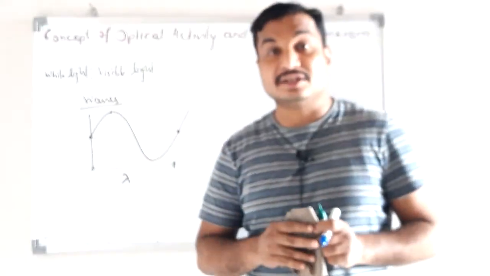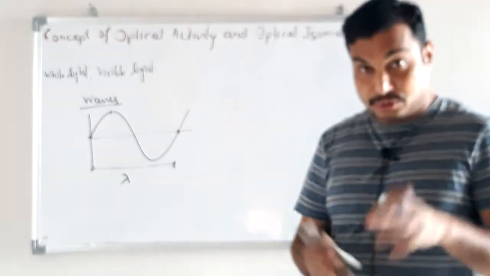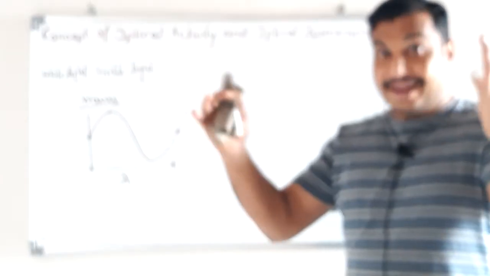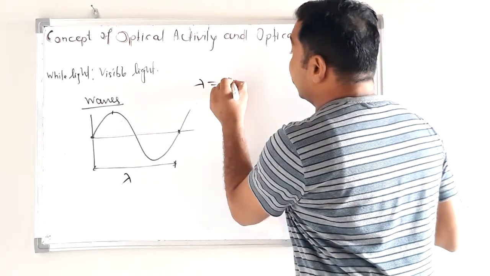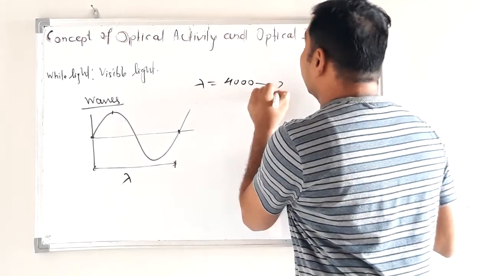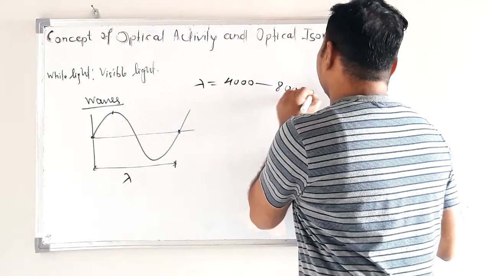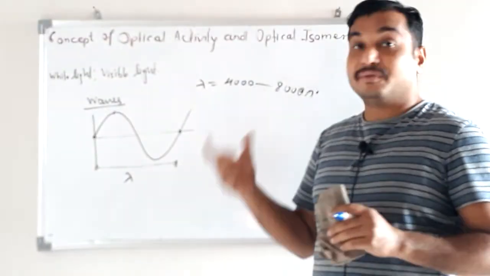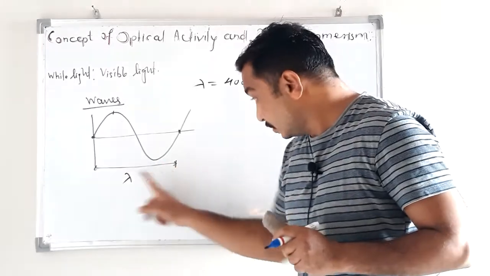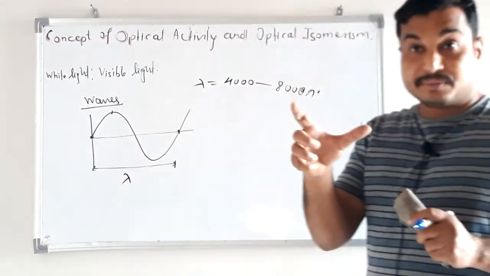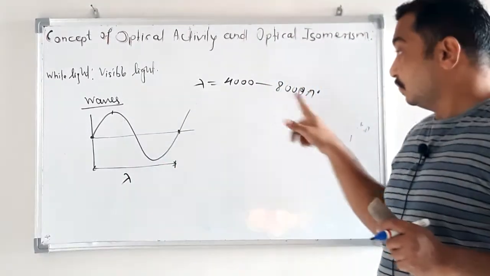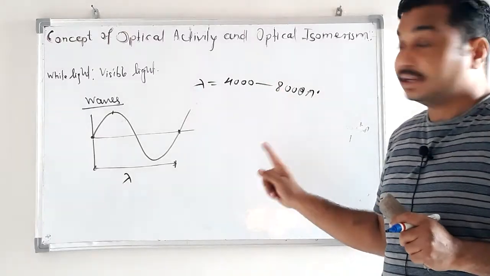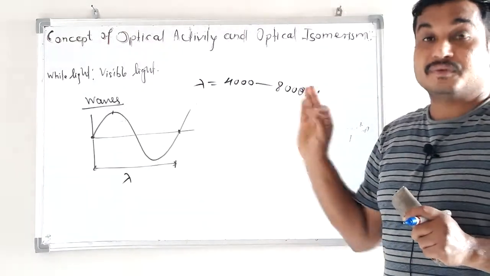What is visible light? Which light is considered visible light? Light having a wavelength ranging from 4000 to 8000 angstrom units. If the distance belongs to this range, 4000 to 8000 angstrom units, then that is called visible light.